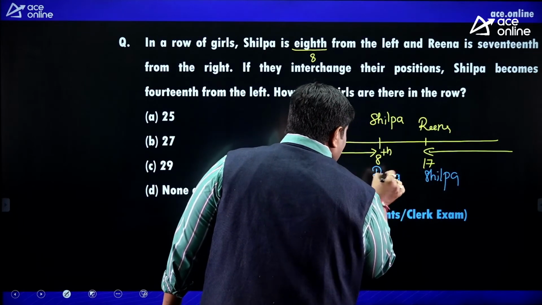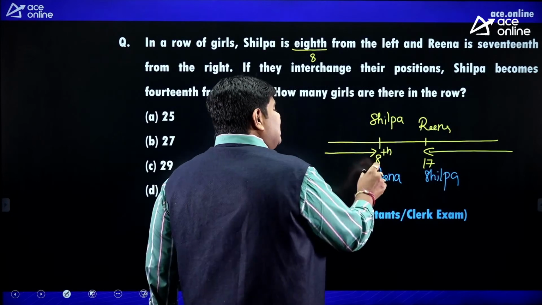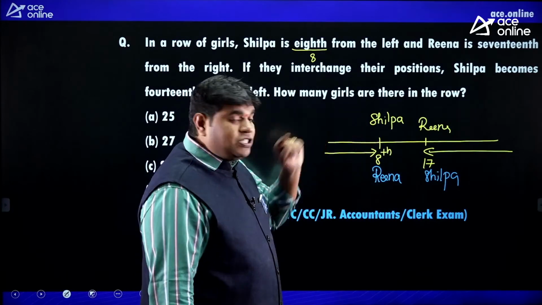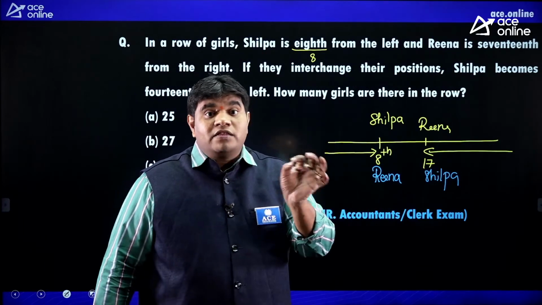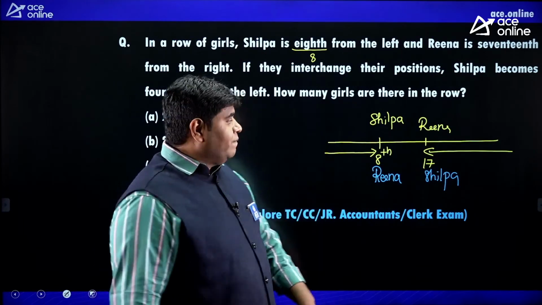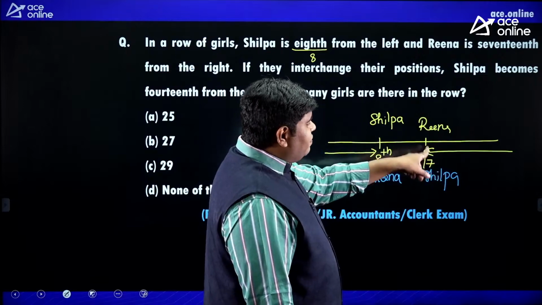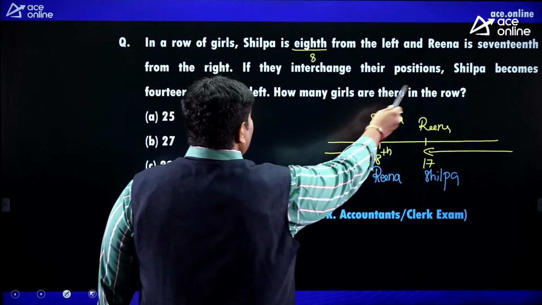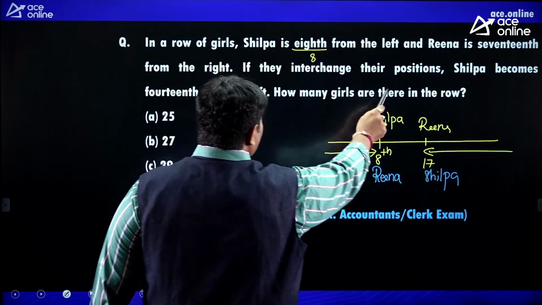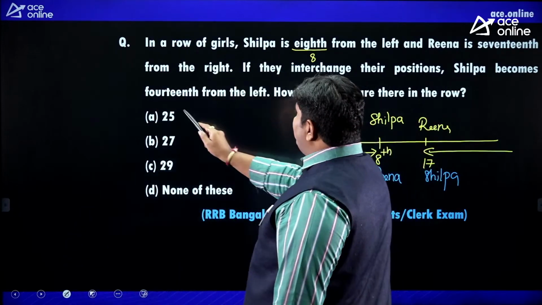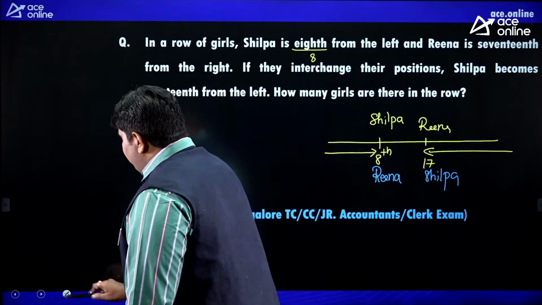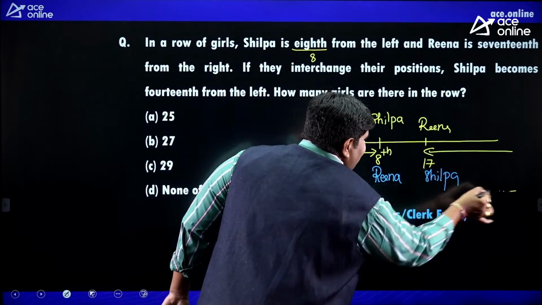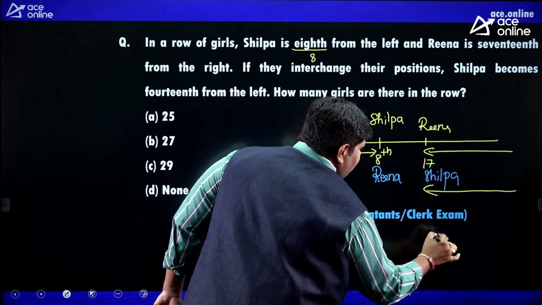Now this position is Reina after interchanging, but Reina is 8th from the left hand only. Here the name is different, but the position is the same. Reina's position is 8th place from the left hand, right? Next, Shilpa's position is 17th from the right hand. Okay, now continue. If they interchange their positions, Shilpa becomes 14th from the left hand. Shilpa becomes 14th from the left. This place from the right hand side, Shilpa is 17th from the right hand side.